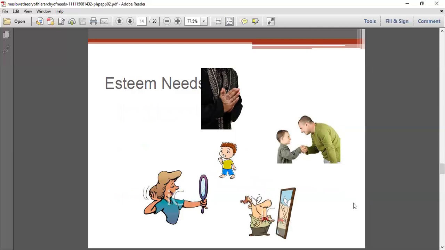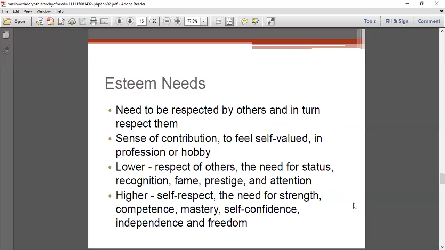The fourth one is the esteem needs. When an individual has completed the physiological needs, safety needs, and the love and belongingness needs, he will go for the esteem needs. So what is esteem need? That is the need to be respected by others, and in turn you should respect others also. That is the need for self-esteem.